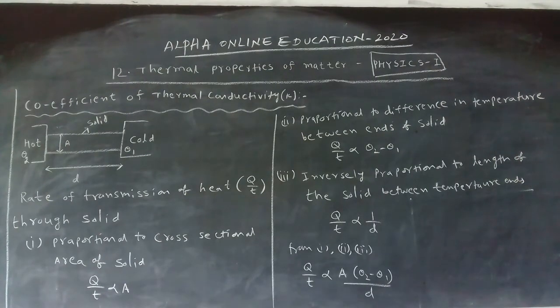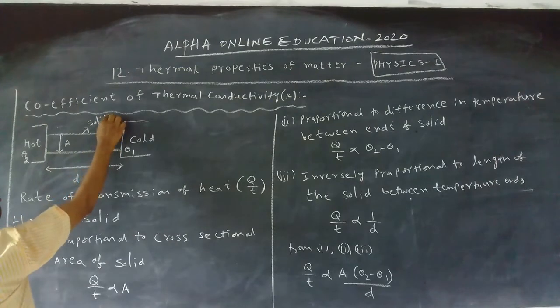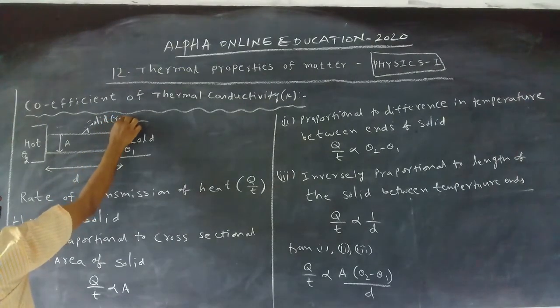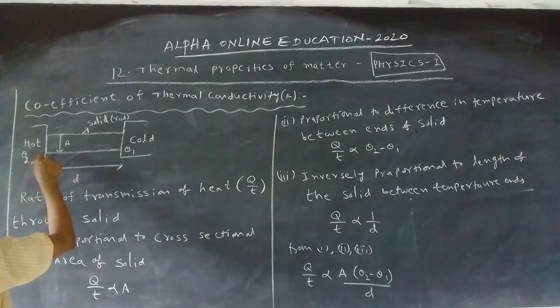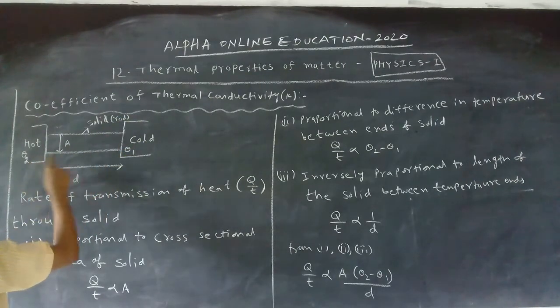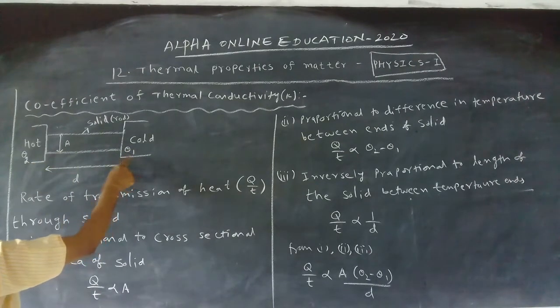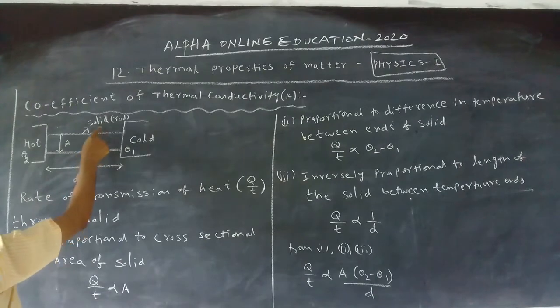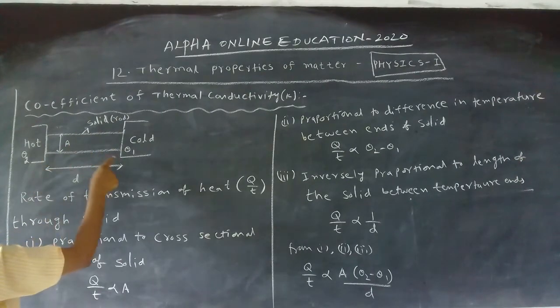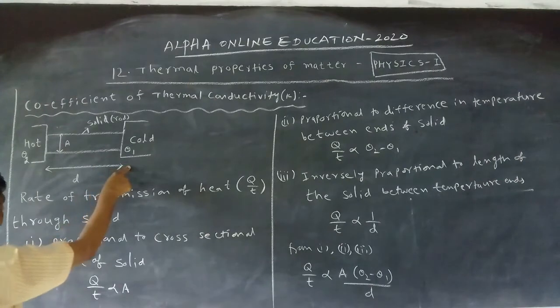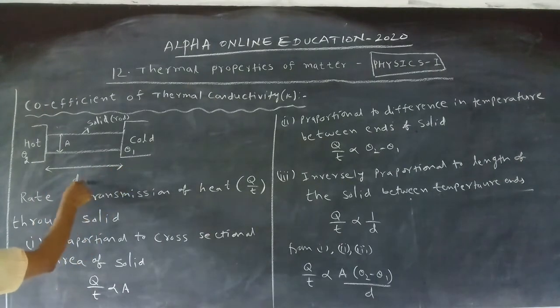Now today we are studying one of the important questions for 8 marks, that is the coefficient of thermal conductivity. Let us take a solid, which is nothing but a rod, between two different temperatures, one hot and another cold. Its temperatures are theta 2 and theta 1. The area of cross section of the rod is A. The distance between the temperatures, the length of the rod, is D.